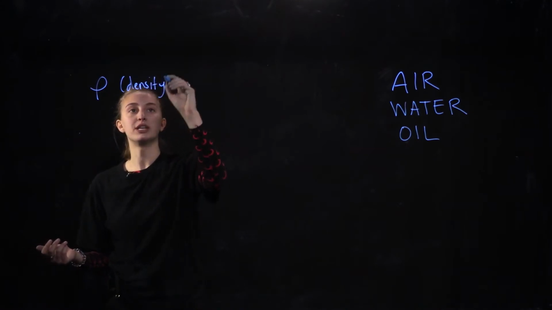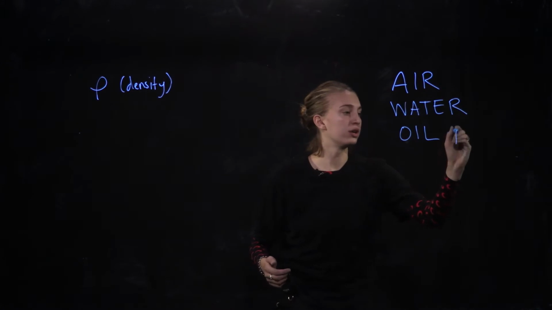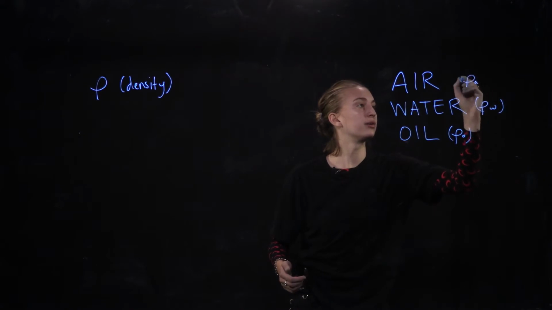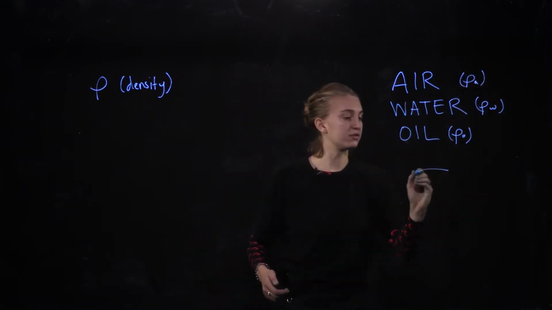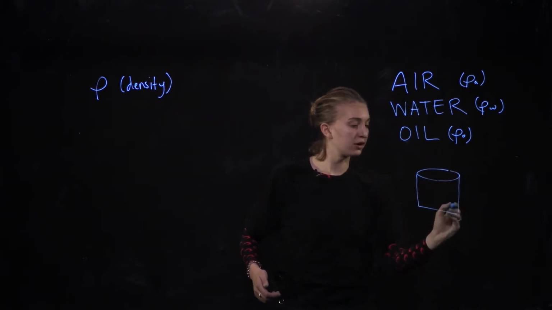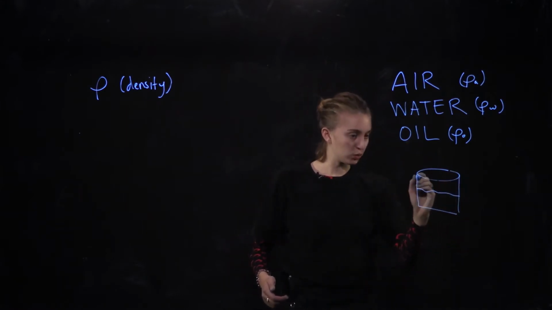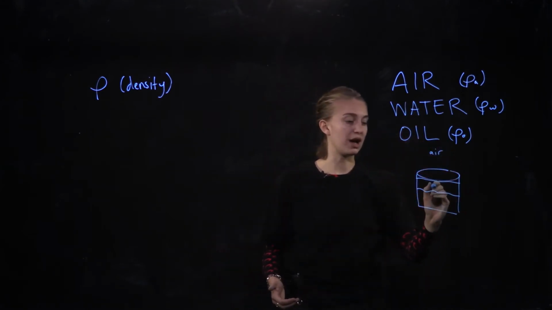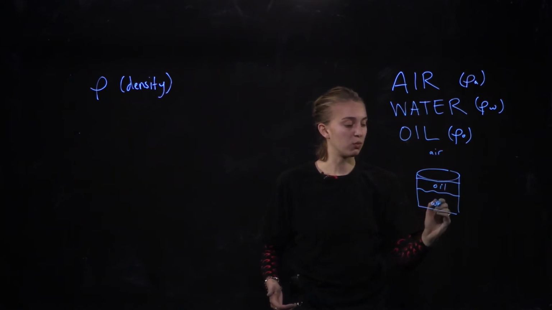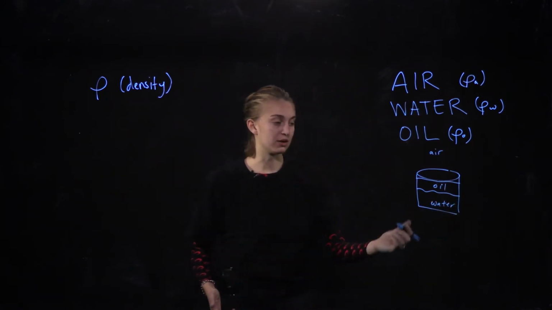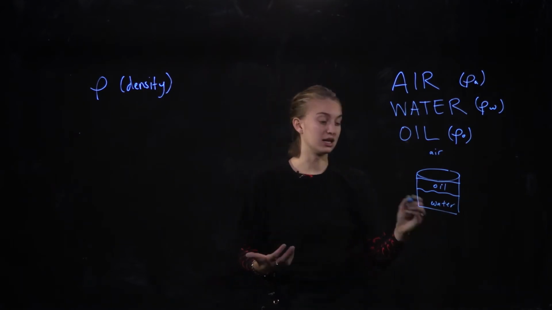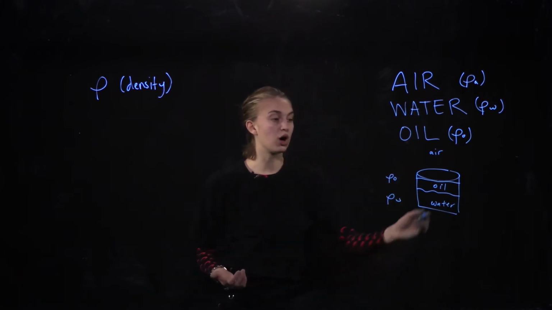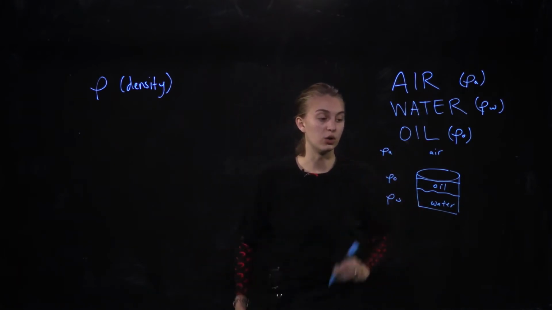So in our list of fluids here, each of these has their own density, rho of oil, water, air. If we were to put all of these fluids into a glass together, we would see that they each would settle in this glass. We would have air in the surrounding area, we would have oil at the top of the glass, and we would have water at the bottom. Water would be at the bottom here because water has the highest density of all of these, whereas oil has a slightly lower density than water, and then air has the lowest density.